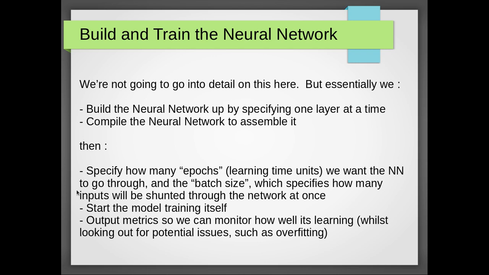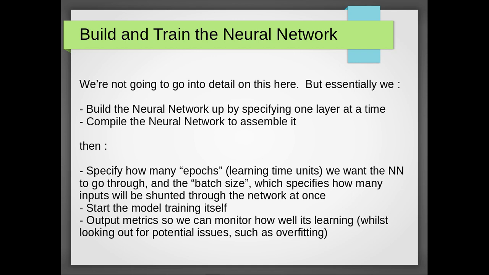So once we've got the data formatted in the correct way to be fed into the neural network, all that's left for us to do is to build up the neural network and then train it. We're not going to go into detail about this here because there's lots to it, but essentially we build up the neural network by specifying one layer at a time. We gradually build that up, and we compile the neural network once that's done so that it all becomes assembled.